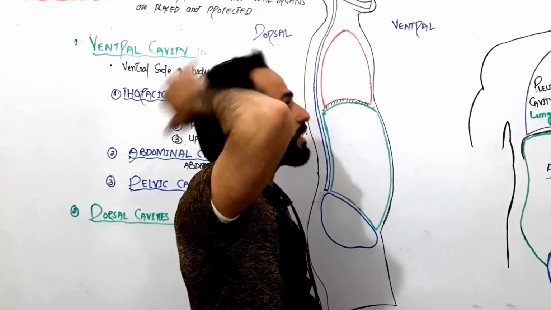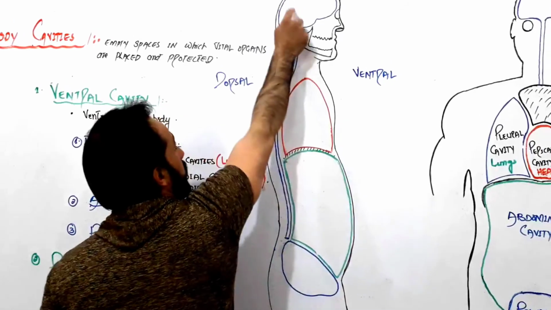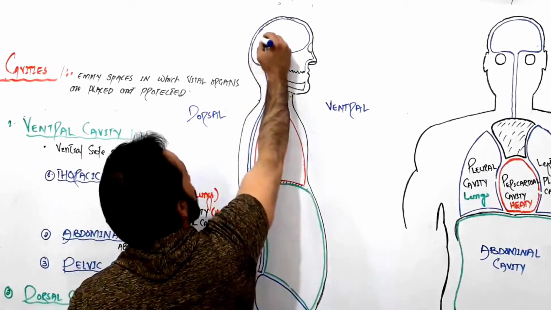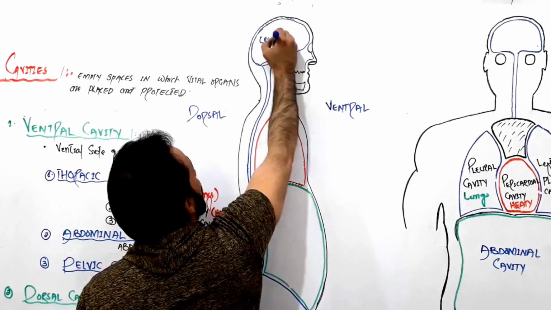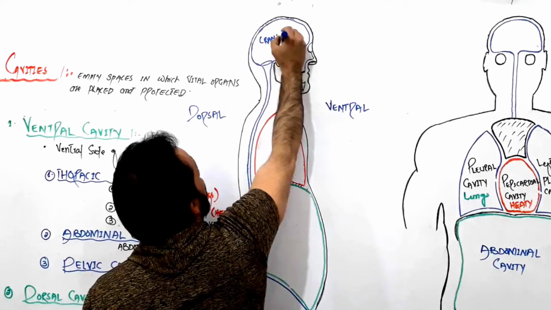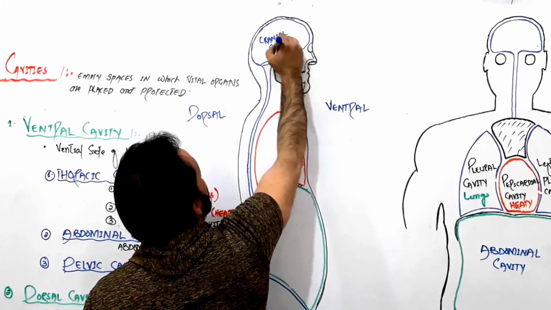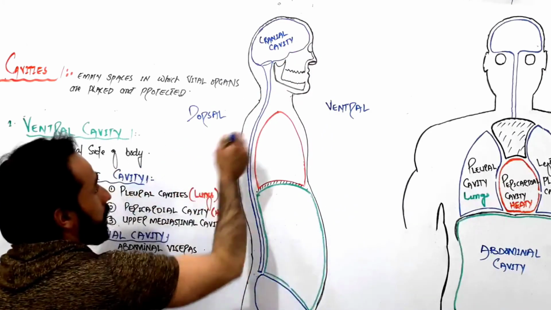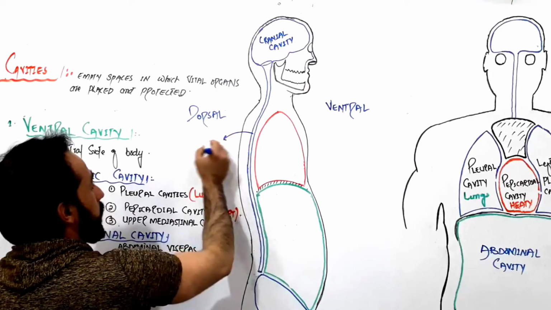That's why we put it in dorsal, right? So dorsal cavity contains which cavities? The first one, here you have your cranial cavity, right? This one done. Then this one is your spinal cavity.